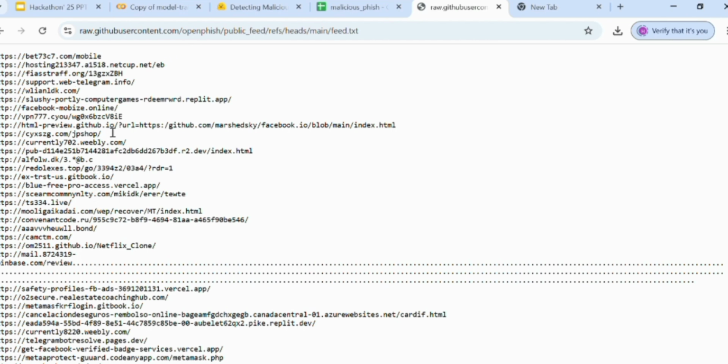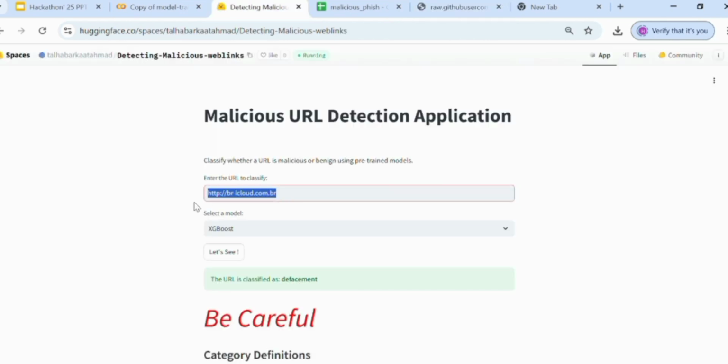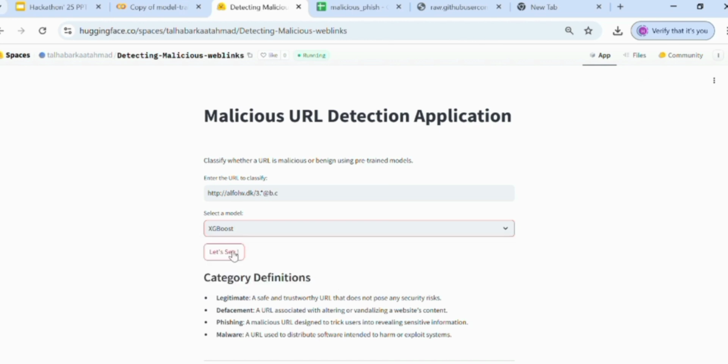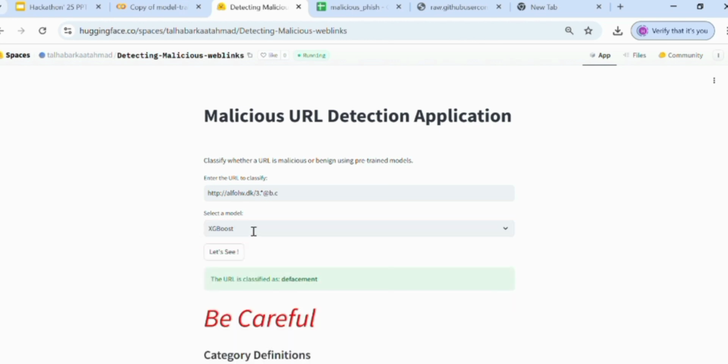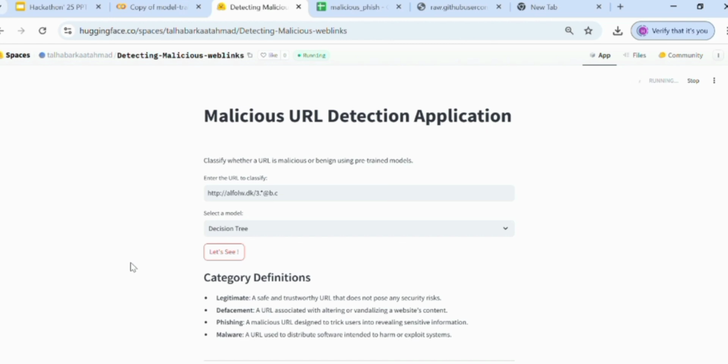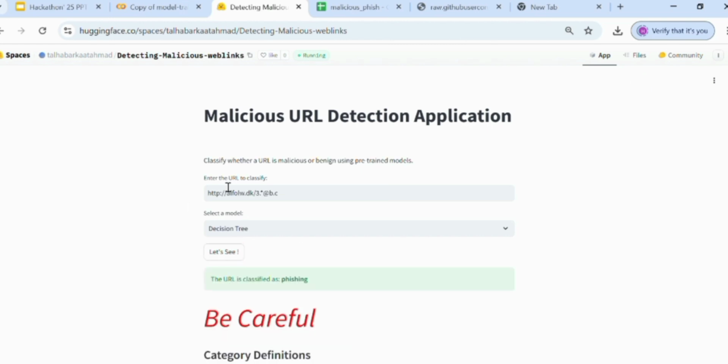I'm taking one of the URLs from it, other than our dataset, to check whether our app will work for this or not. So let's see. Now I'm putting in a URL from the OpenPhish website, which was reported there as phishing, and you can see that it is also working accurately, meaning our model is trained perfectly and it can detect any phishing URL.